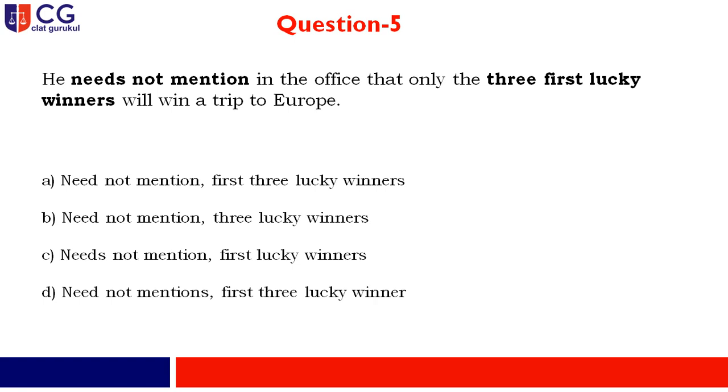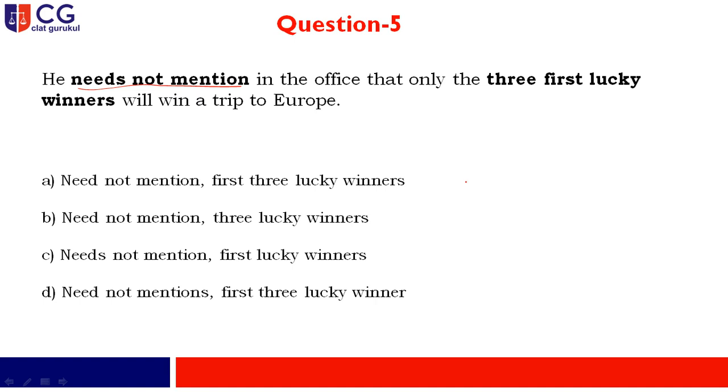Here it is written, he needs not mention in the office that only the 3 first lucky winners will win a trip to Europe. Now this particular question is a wonderful application of grammatical rules. Let us talk about what the rules are. If we go through the sentence, you find that he needs not mention.